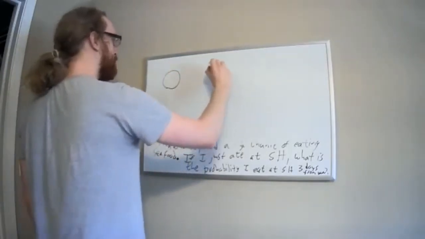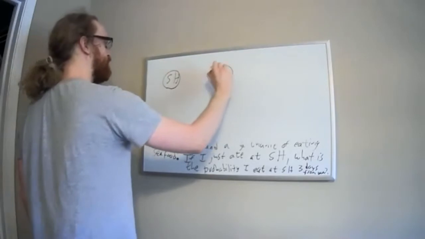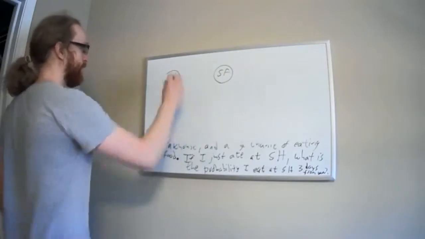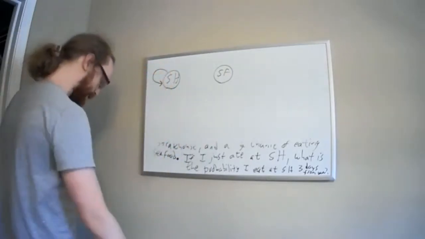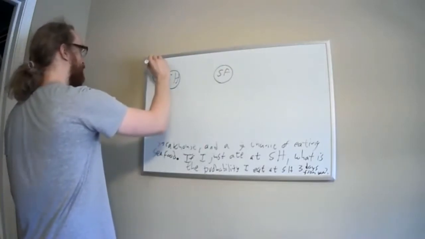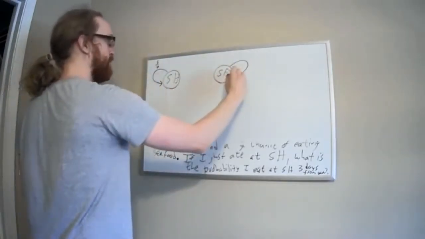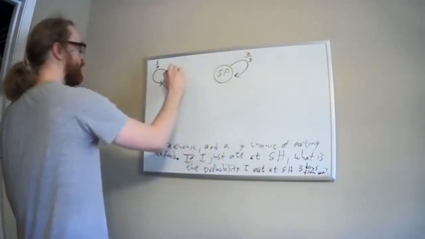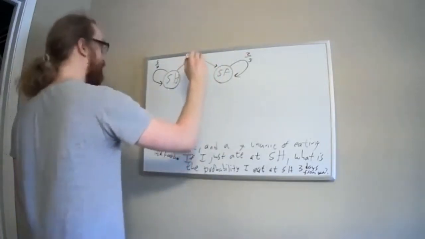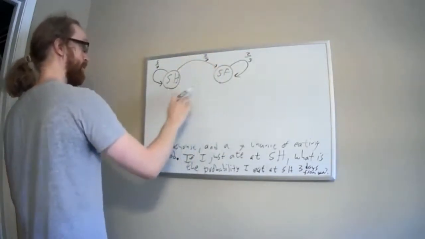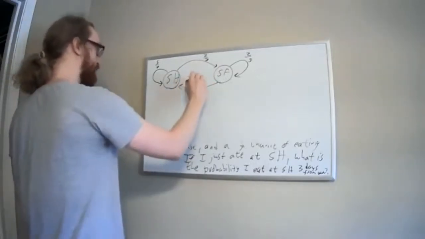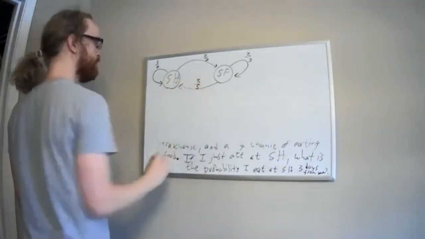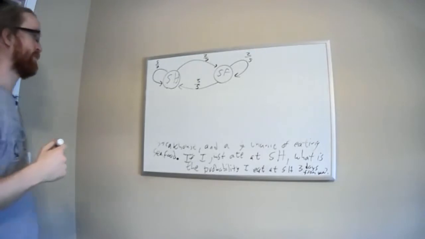So I have two possibilities. There's the steakhouse and there's seafood. Let's fill in the arrows. Going from the steakhouse back to the steakhouse had a probability of 5/7. Going from seafood back to seafood had a probability of 2/5. Going from the steakhouse to seafood had a probability of 2/7. And going from seafood to the steakhouse had a probability of 3/5. So this is my transition diagram for this situation, filled in like this.